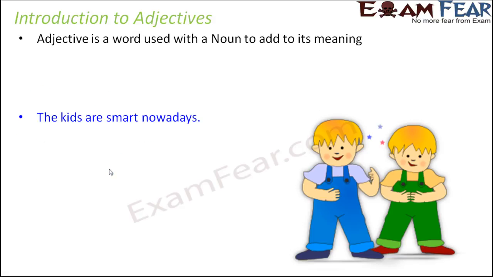The kids are smart nowadays. So here, what do you think is the adjective? Which is the noun? Kids. So here, kids is the noun. Now, kids are smart nowadays. So, which is that word which describes the quality of kids? Obviously, smart, because this word tells us the quality of kids. What kind of kids are they? They are smart. So, smart is an adjective here.